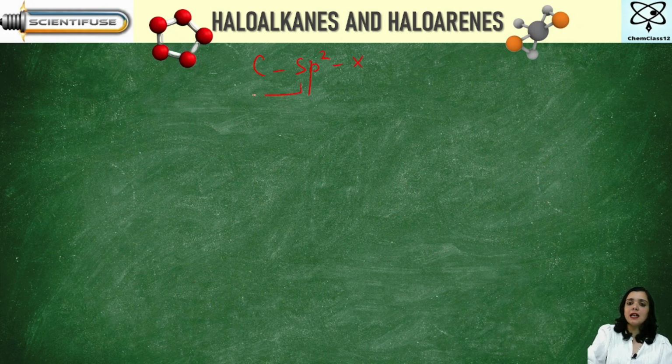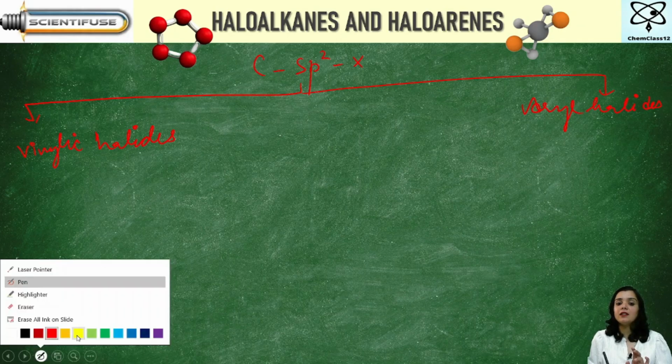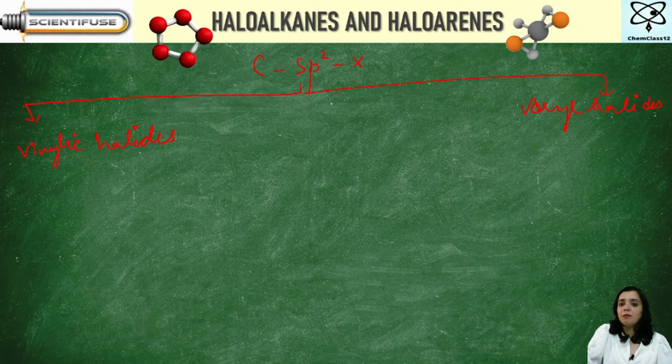Moving on to the next category, I say CsP2x. In this CsP2x, we have two broad categories. One is the vinylic halides and the other is the aryl halides. Now see, in vinylic halides, this is falling. See, that is why I am telling you this is important.